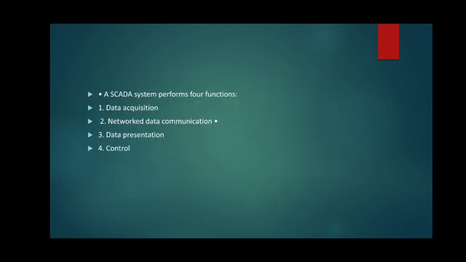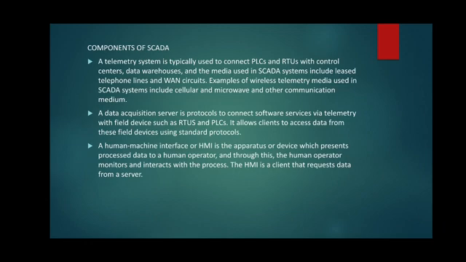So what are the different functions the SCADA system performs? First function is data acquisition, then network data communication, then data presentation and control. The components of SCADA are a telemetry system which is typically used to connect PLCs and RTUs with control centers, data warehouses and the enterprise.